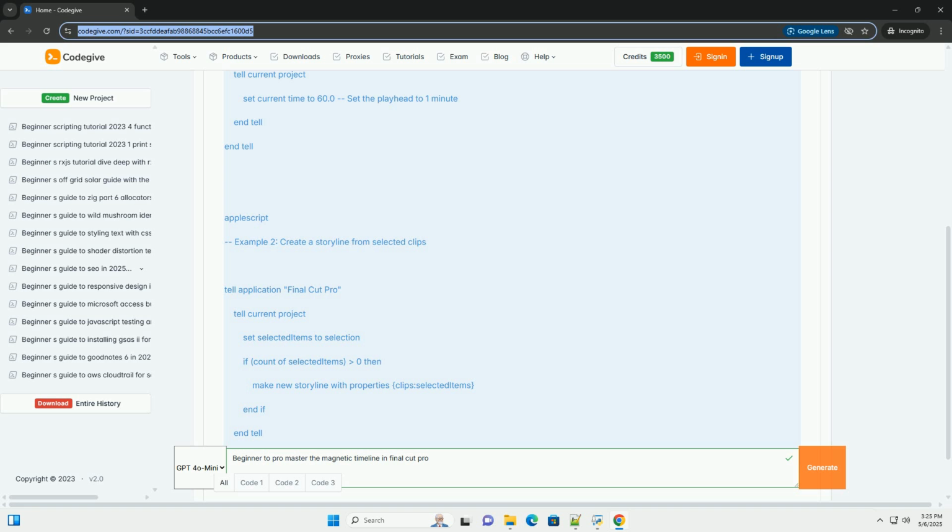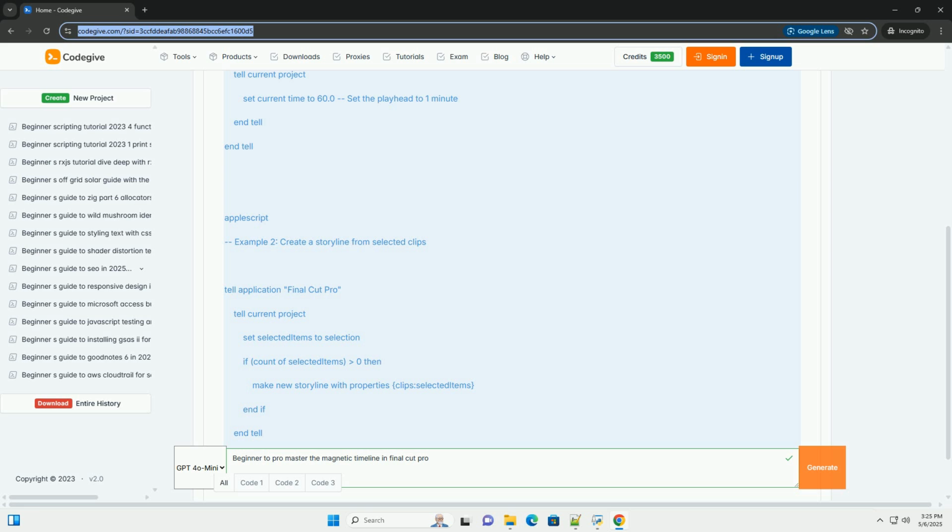2. Using compound clips. A compound clip is similar to a storyline, but it creates a new clip in your browser that represents the sequence you grouped. Changes made within the compound clip will be reflected wherever that clip is used in your project. Edit, Create Compound Clip, Option plus G.